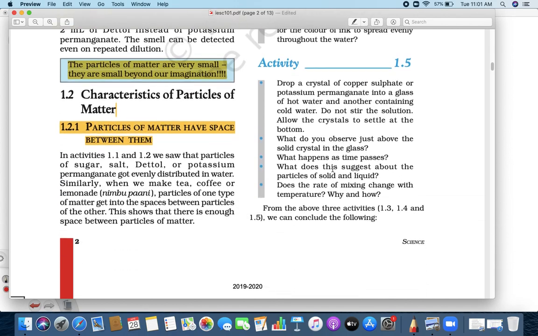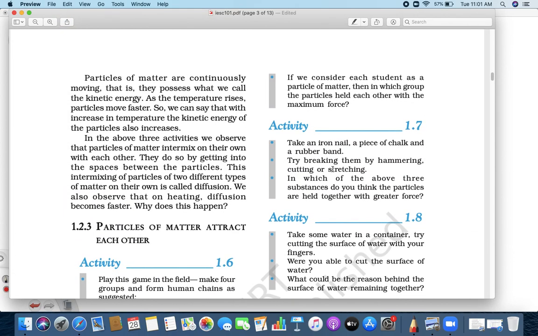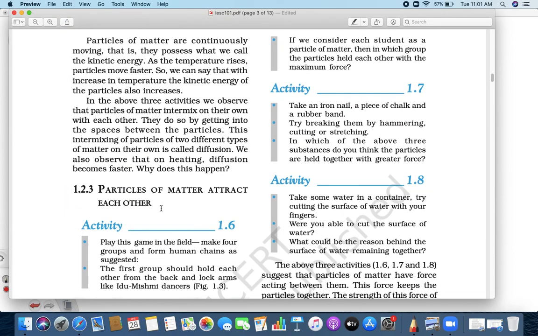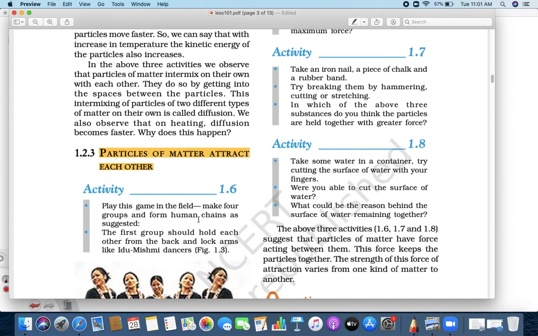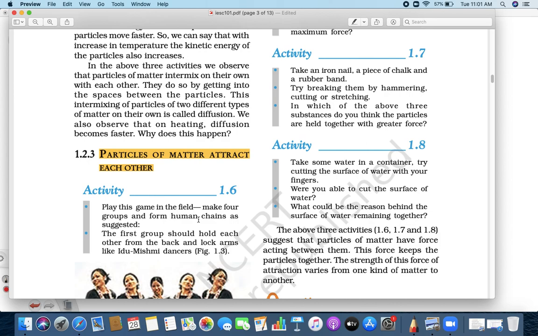Third, what is the third characteristic? Now this is interesting, okay? Particles of matter attract each other. Attract each other, really? One particle, another particle will attract each other, right?